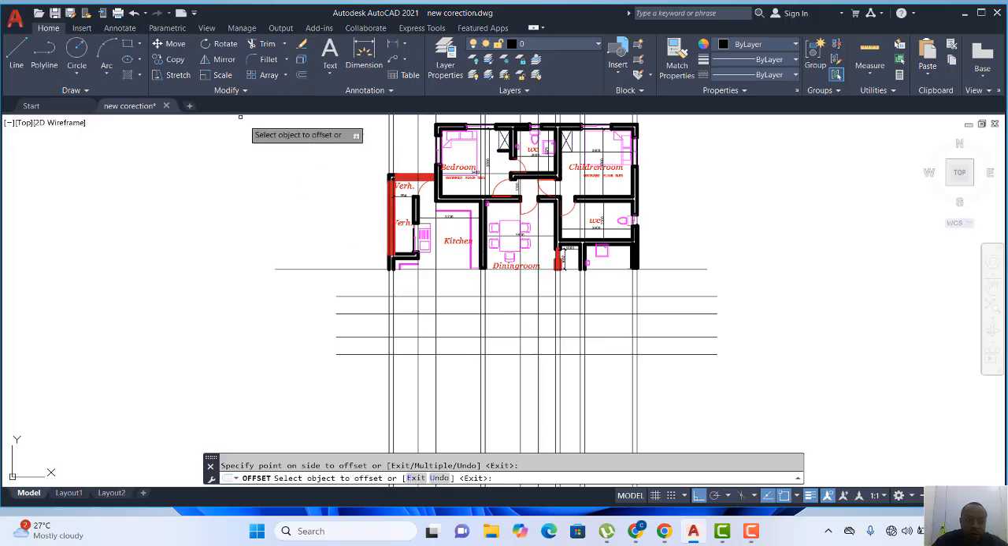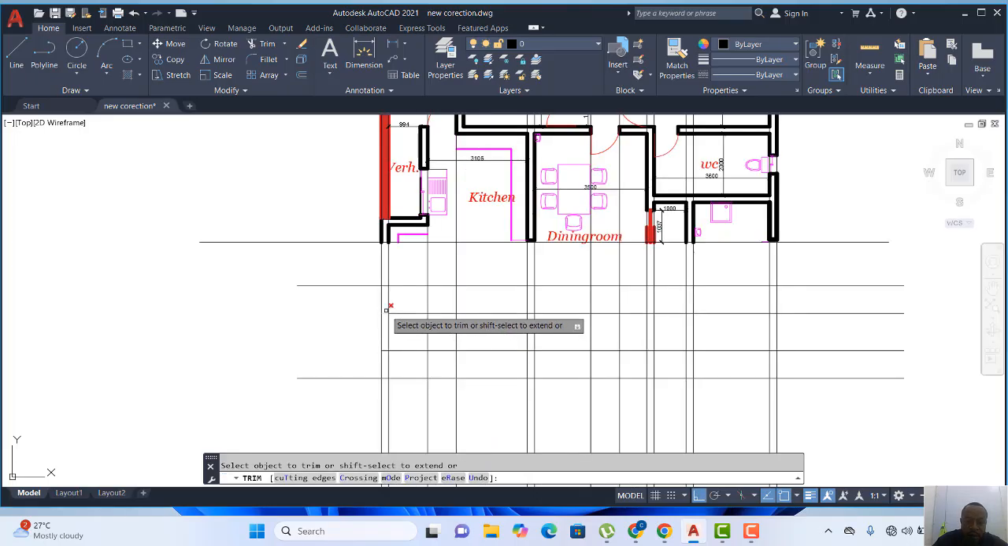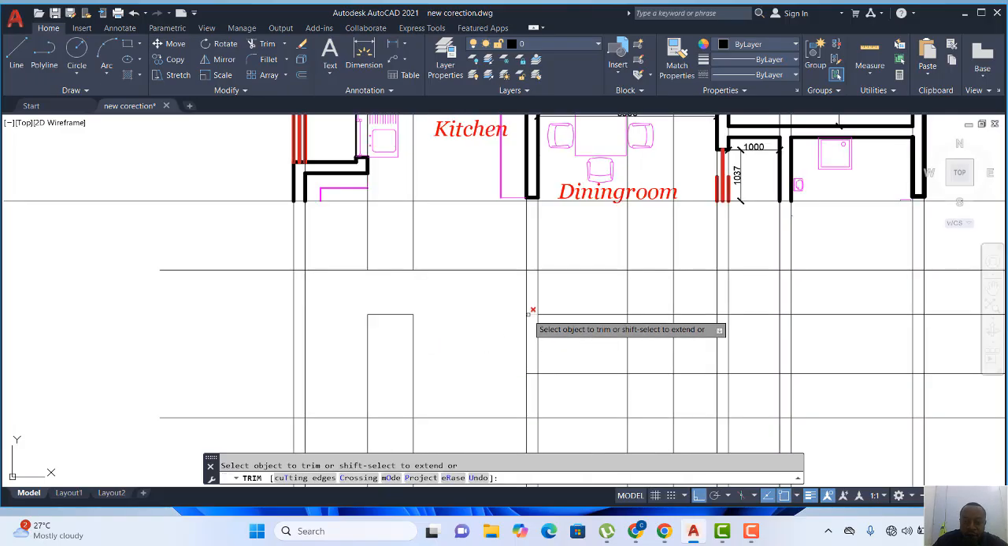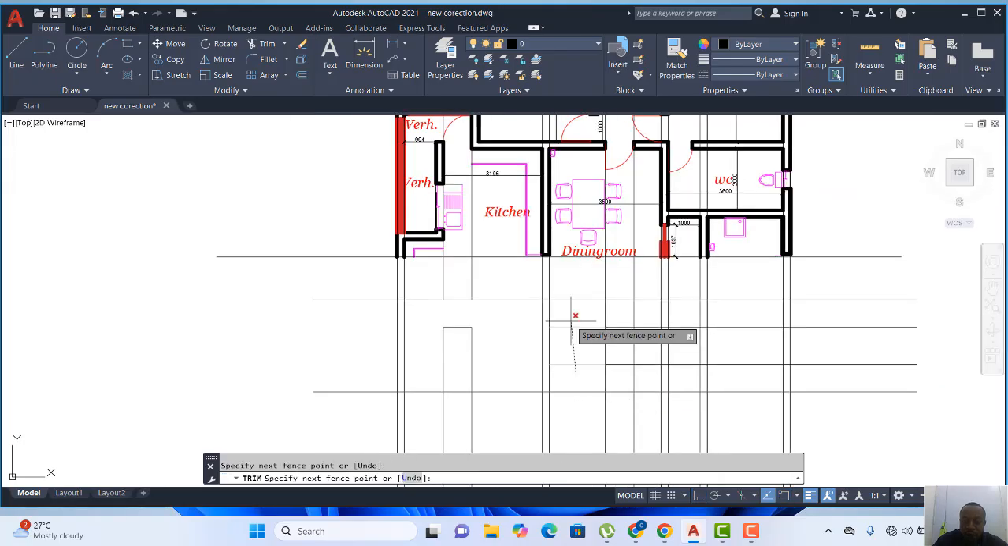So I'll pick my trim, then I'll remove this line. I don't need them. I don't need this because it's a wall. Here I don't need this. I don't need this as well, but we have a door here, so I'll remove this door. I'll remove this as well, then I'll remove this. Then I have a wall here. I will still remove this wall because I don't need it. I have this, I don't need this. I'll remove this because we have a door here, so I'll remove this as well.